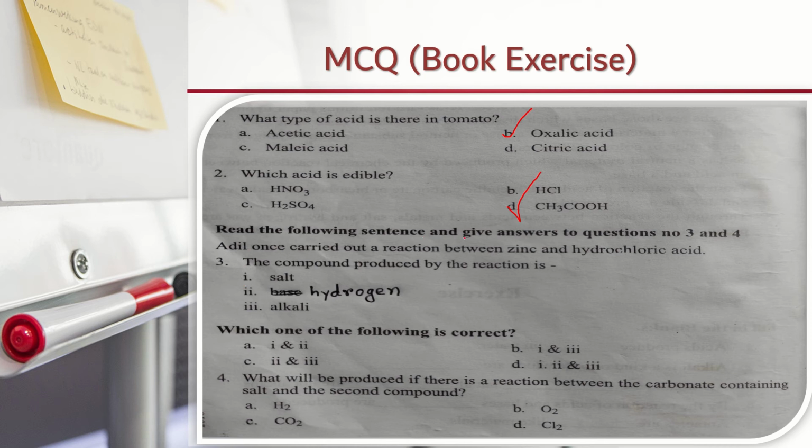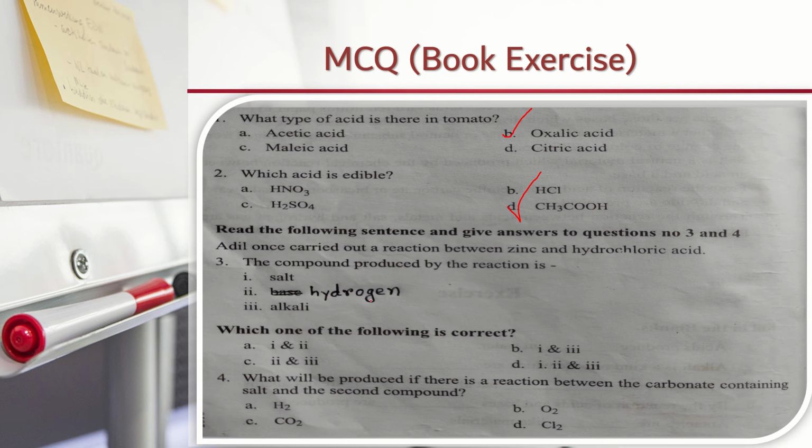Now read the following sentence and give answers to questions number 3 and 4. Adil once carried out a reaction between zinc and hydrochloric acid. Now number 3 MCQ. The compound produced by the reaction is salt, hydrogen, alkali. Look, dear students, in your book there is written base. You will make a correction.